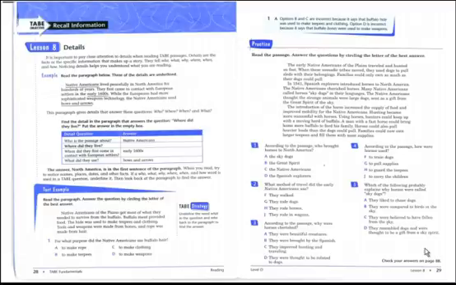Native Americans of the plains got most of what they needed to survive from buffalo. Buffalo meat provided food. The hide was used to make teepees and clothing. Tools and weapons were made from bones, and rope was made from hair. For what purpose did the Native Americans use hair? That's right, it's A, to make rope.